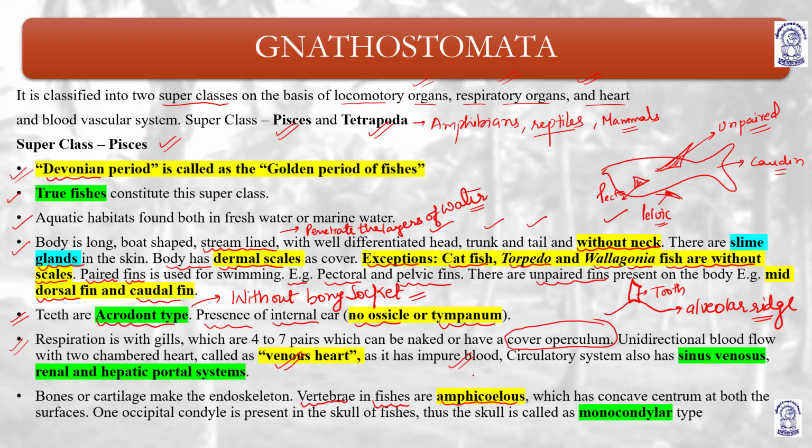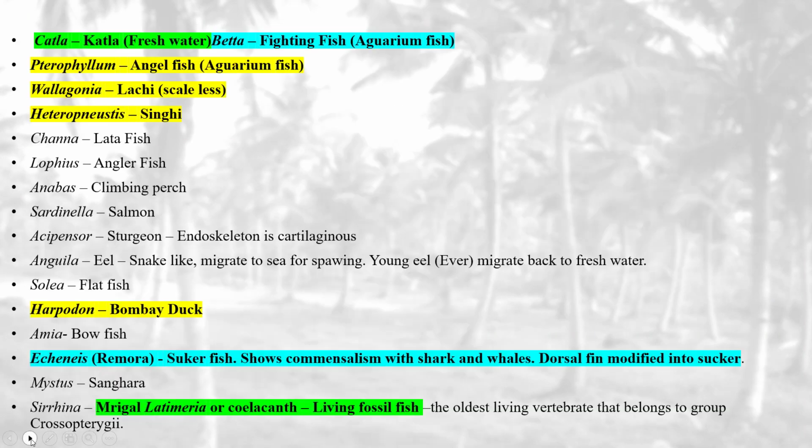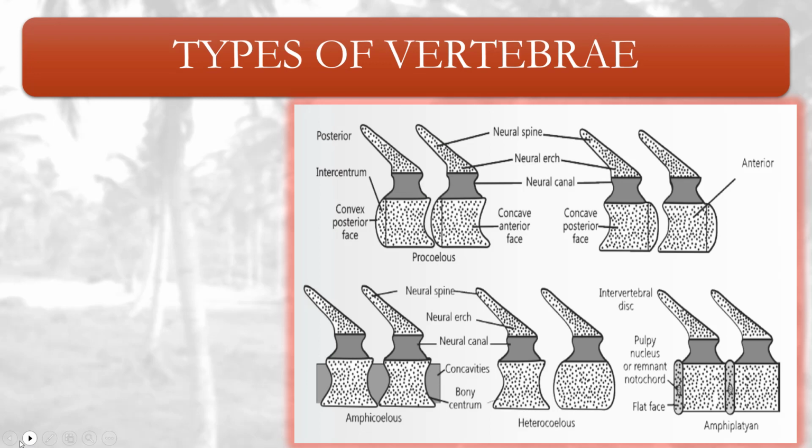At the last we will start with the reptilians or amphibians. I will definitely tell you the different types of vertebrae with the help of a diagram. Just remember right now that vertebrae in fishes are of amphicoelous type, having a concave centrum. Concave centrum means, I'll just show you. Just give me a minute. If I have a diagram, I'll show you.